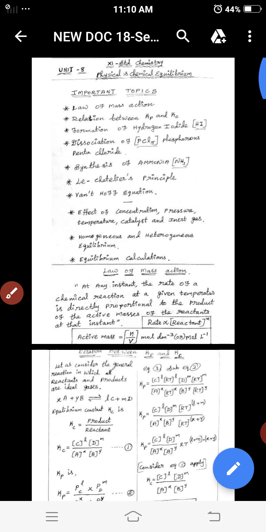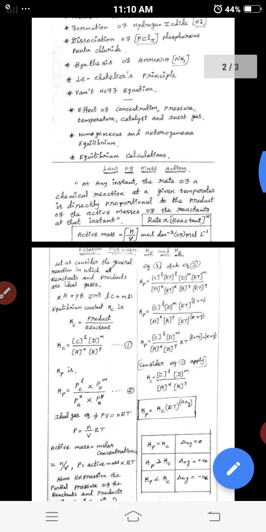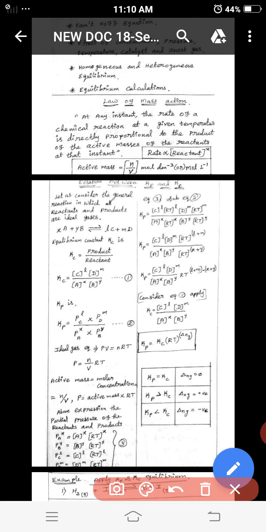Next, consider the law of mass action. At any instant, the rate of a chemical reaction at a given temperature is directly proportional to the product of the active masses of the reactants. The active mass is n divided by volume, in mol dm^-3. Next, an important 5 mark or 3 mark question: the relationship between Kp and Kc.